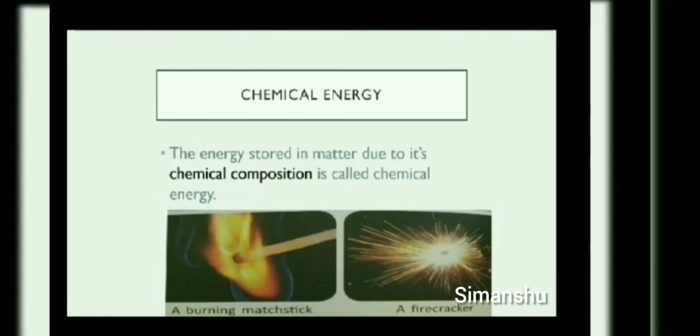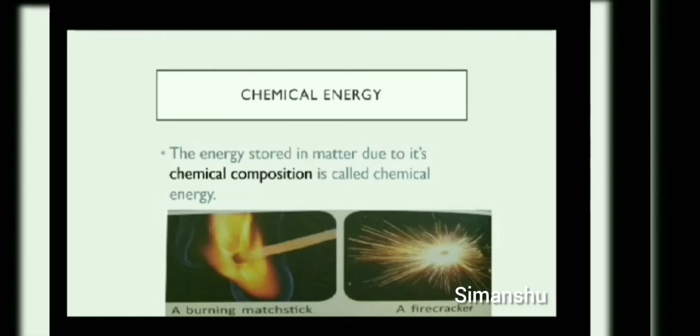Okay, now our next topic is chemical energy. If you want to burn a matchstick, what do you do? You just rub it against the coated surface of the matchbox, isn't it? On burning, it provides heat and light. So light is also a form of energy. It came after rubbing the matchstick with the surface of the matchbox.